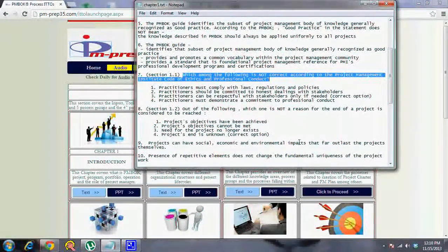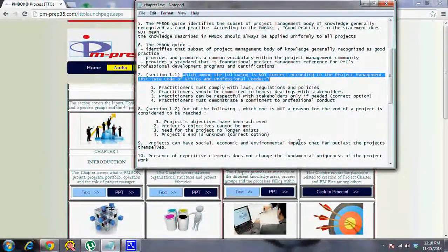A temporary endeavor to create a unique product, service, or result. Okay, it's a temporary endeavor. The endeavor here means an attempt. It's an English word which means attempt. So the attempt can be success or failure.